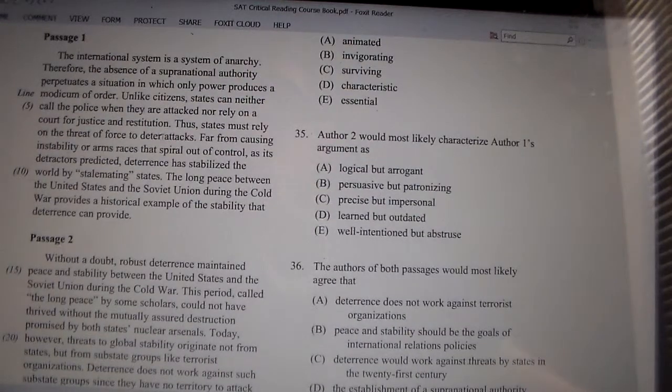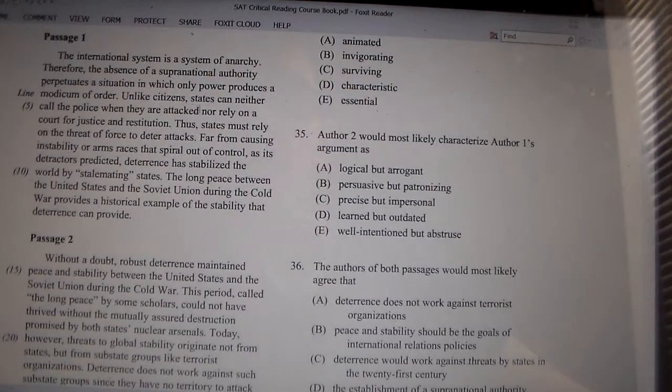And remember, whenever you have paired passages, author 1 is going to take one position, and author 2 is going to disagree in some way. Okay? So let's look over what passage 1 says. The international system is a system of anarchy. Therefore, the absence of a supranational authority perpetuates a situation in which only power produces a modicum of order. As you go through, skip through some of these crazy words: perpetuate, supranational, modicum, but we're talking about power producing order.